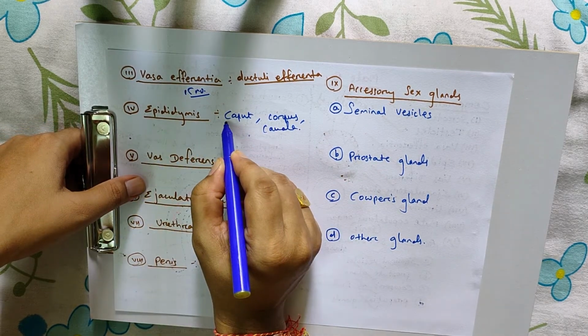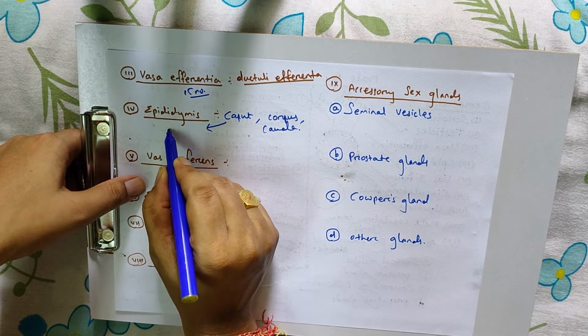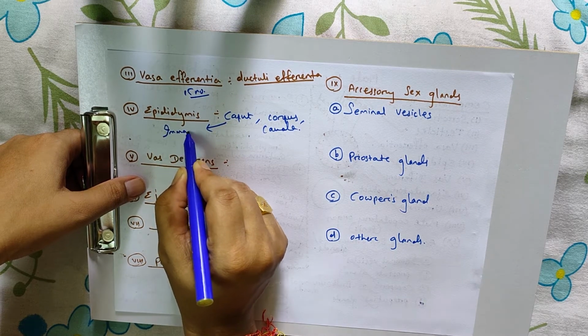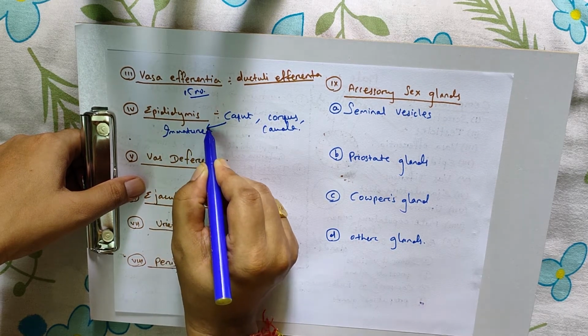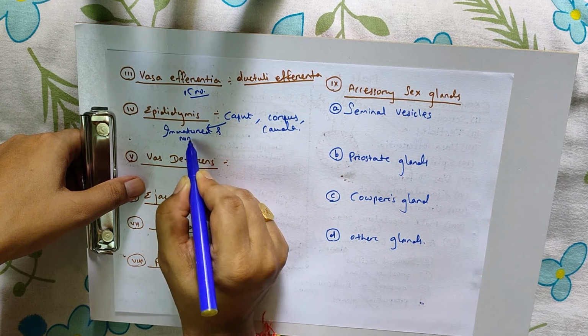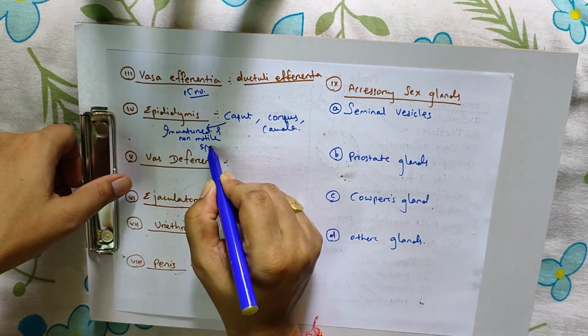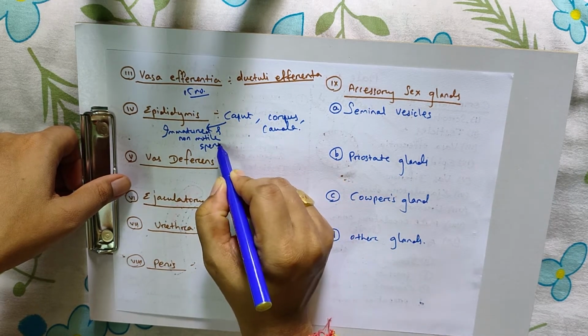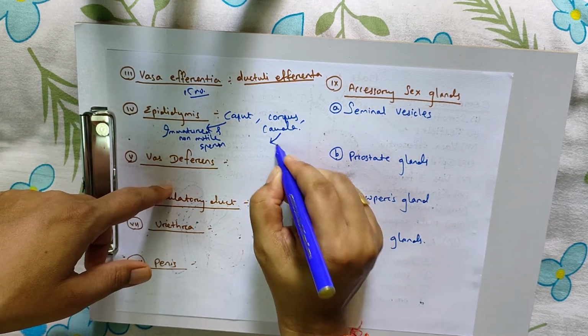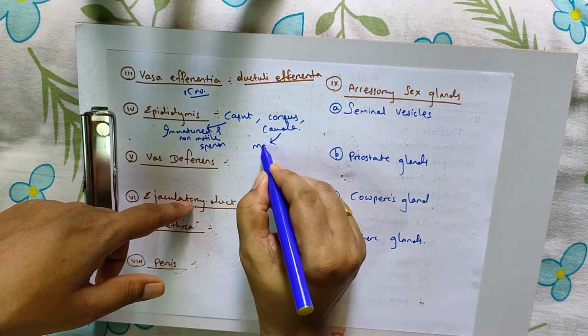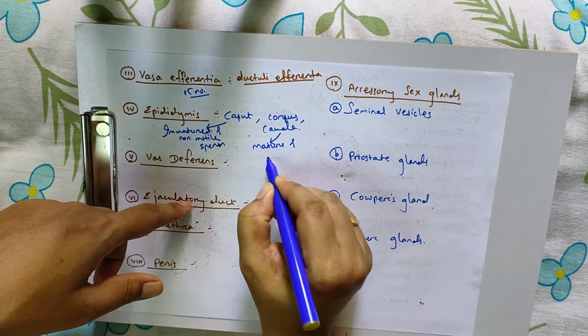Here in the caput part, what happens? Immature and non-motile sperm. In the cauda part, mature and motile sperm.